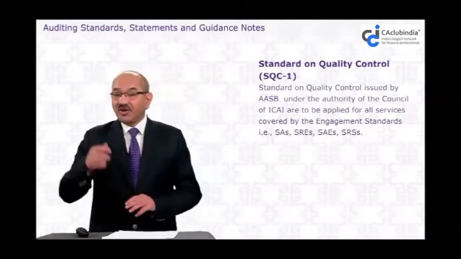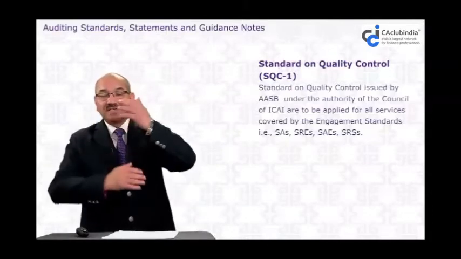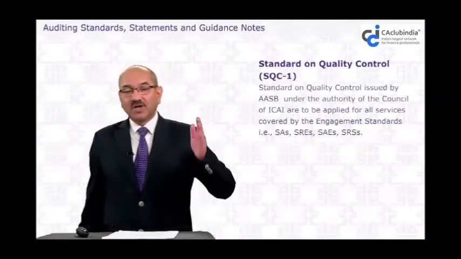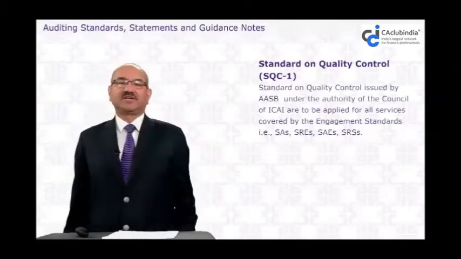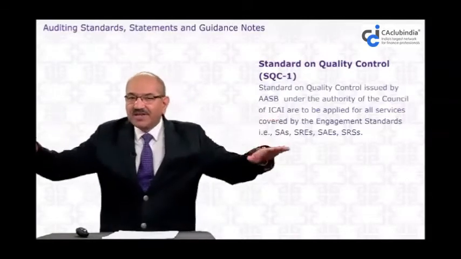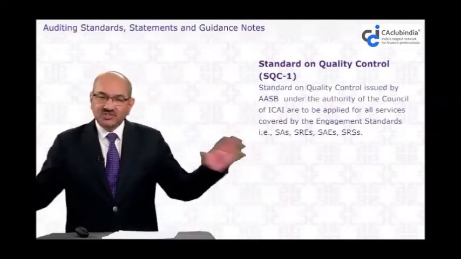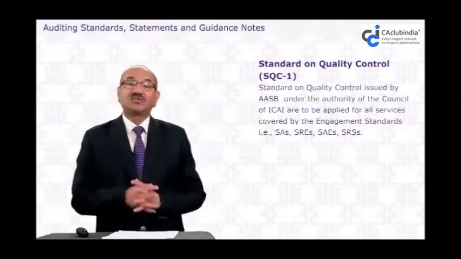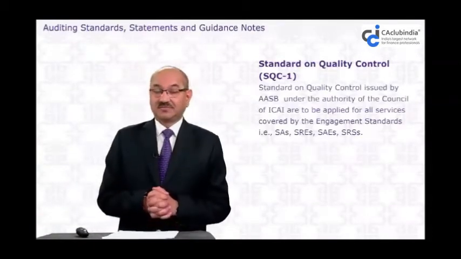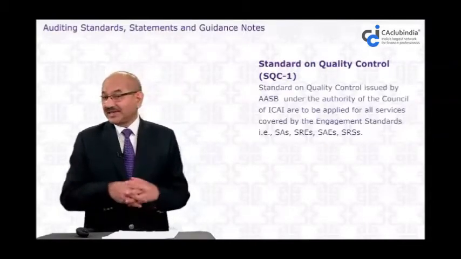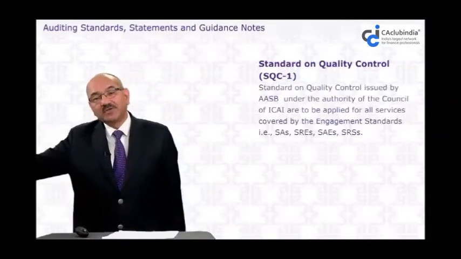So these are all components of quality control. If you want to produce a certain quality product, you have to create an infrastructure for it, and these are components of the quality control system. So dear student, by this time you must have understood what kind of quality control SQC1 is, and what may be the requirements in SQC1, so that a quality audit report can be produced.